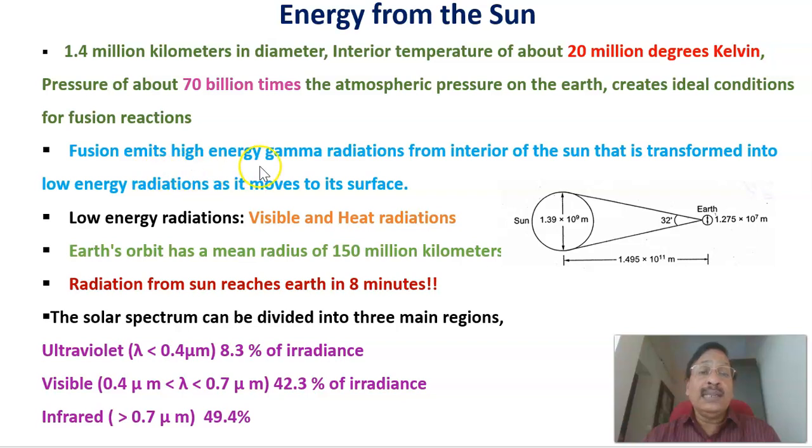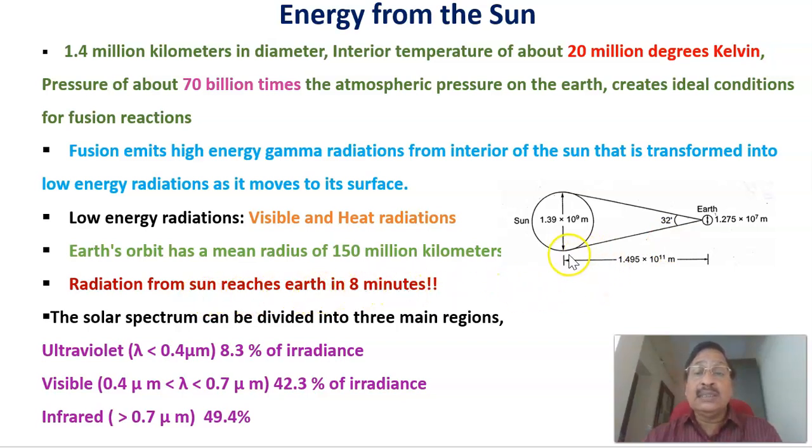Therefore, the fusion emits high energy gamma radiation from the interior of the sun, which is transformed into low energy radiation as it moves to the surface. The lower energy radiation includes visible radiation plus heat radiation. Earth's orbit has a mean radius of 150 million kilometers, and radiation from the sun reaches the Earth in 8 minutes.